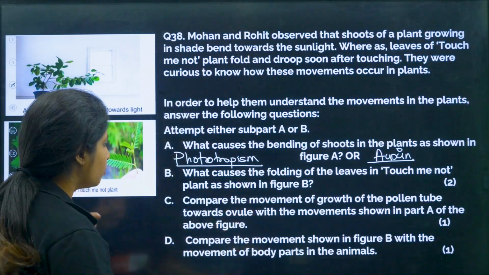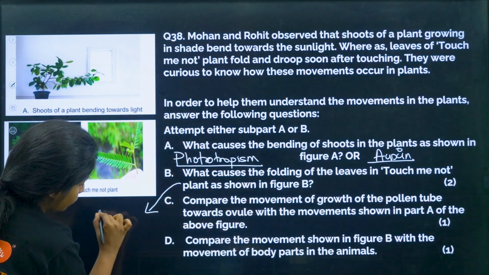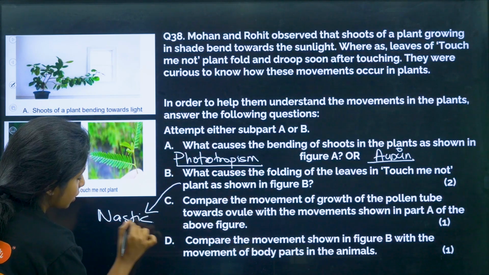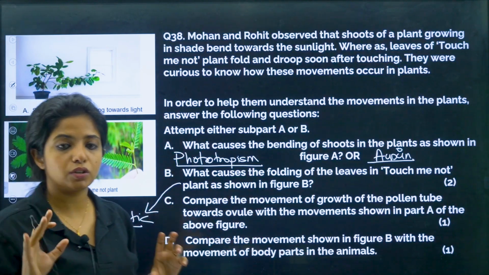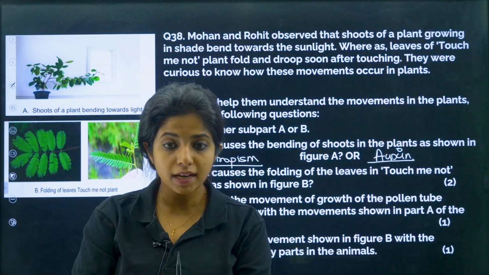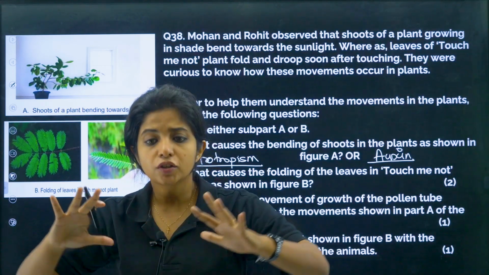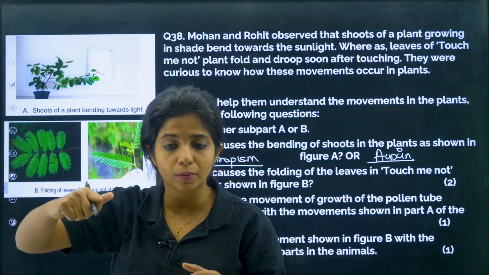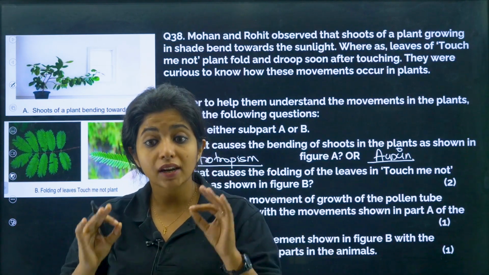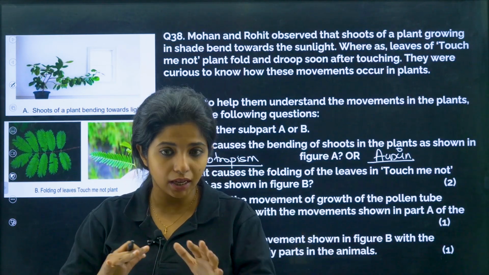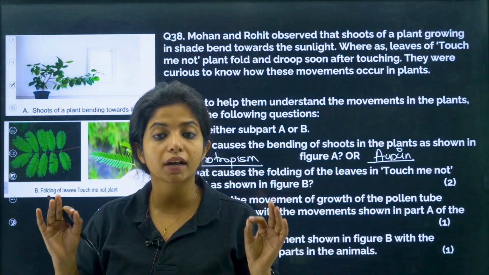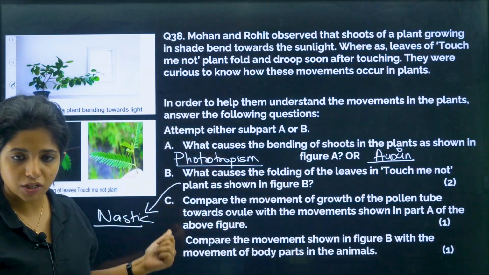But there is another type of movement also, which is called nastic movements, my dear children. Nastic movements have nothing to do with the direction of the stimuli. For example, I touch a Touch Me Not plant. The Touch Me Not plant does not come towards me or away from me. It just closes off. So it has nothing to do with the direction of the stimuli. Okay, so there is no directional thing over there. It is not done according to the direction of the stimuli. That is what you mean by nastic movement.